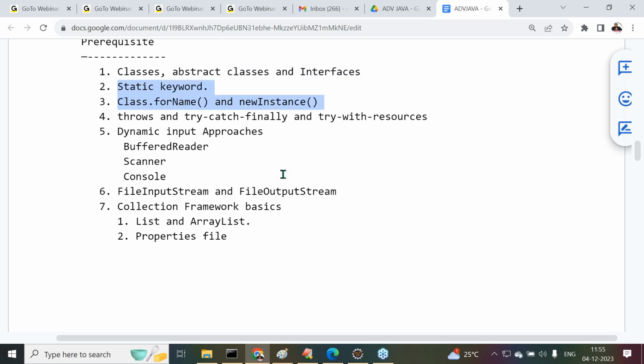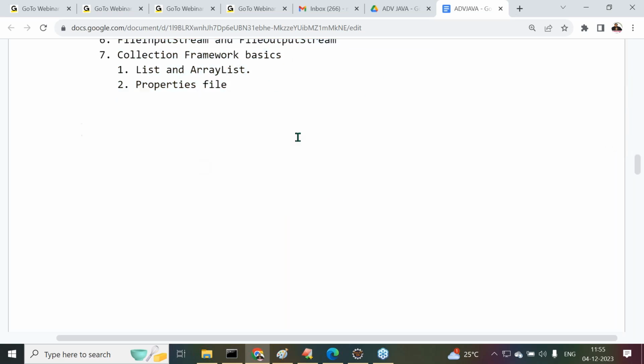From the next concepts onwards, I will take the responsibility and take care of it. But from the static keyword onwards, you must be aware of the first 3 topics: class, abstract class, and interfaces. Got it or not? All right, sir. Now, let us start the concepts like the static keyword. I think some of you are already aware, but some of you are not. I'm giving complete basics only. I don't require too many internal concepts. Just the basics of the static keyword is sufficient to move on to JDBC.